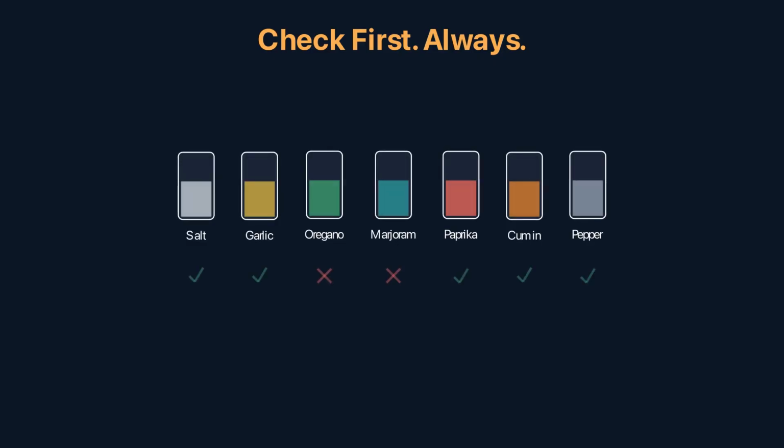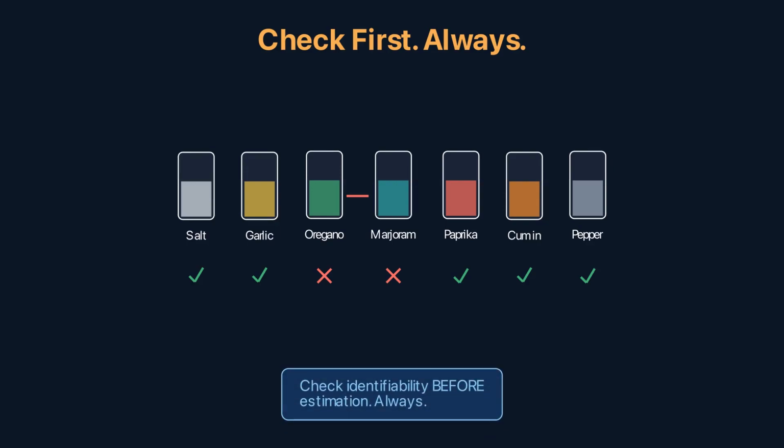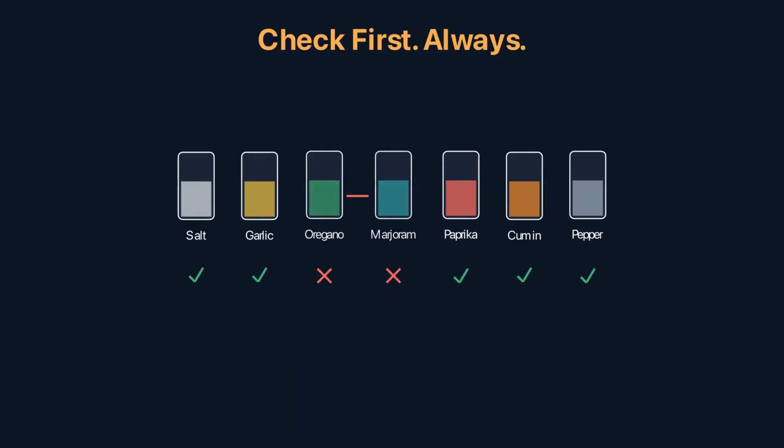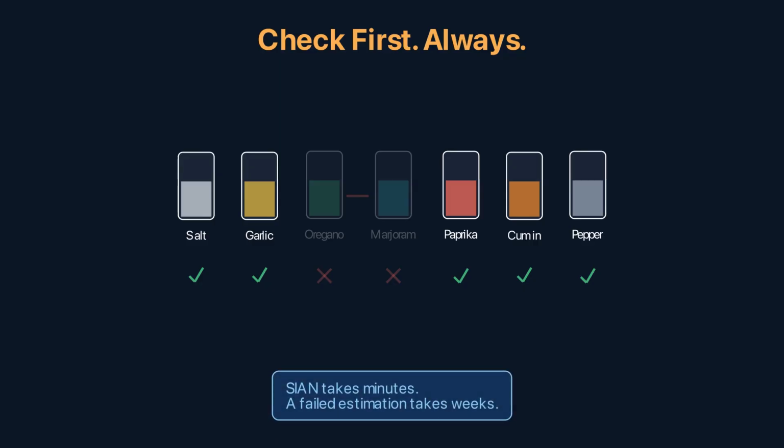Always. If a parameter is non-identifiable, no algorithm, no matter how sophisticated, can determine its true value from the available outputs. SIAN takes minutes. A failed parameter estimation campaign takes weeks. The mathematical check saves experimental and computational resources. And it prevents the most dangerous outcome, a parameter estimation that converges confidently to a meaningless answer.